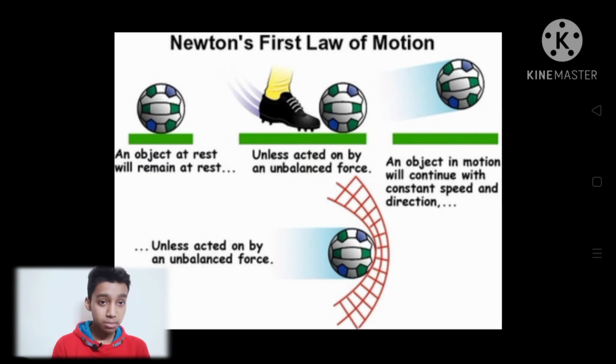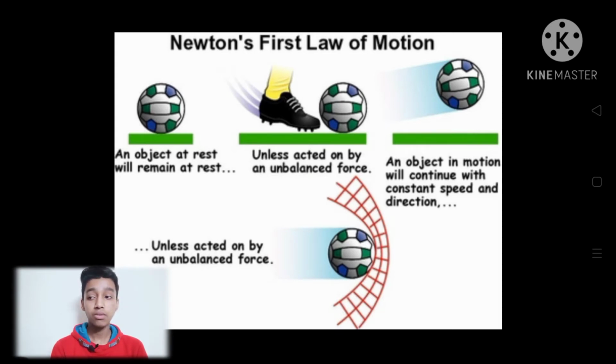So it is very simple to understand that an object will remain at rest or in uniform continuous motion unless an external force is applied on it. This is all about the first law of motion, and it is used very much in our day-to-day life. Everyone should know about this law.